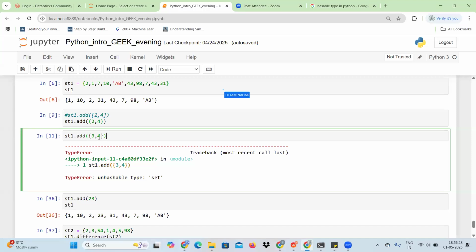Okay, we cannot change the values. Here, if I add any list or anything, then you can easily change that, right? But ideally, as per the properties of set, we cannot change it. That's why we are not allowing those elements which are mutable elements, okay, like list and set.